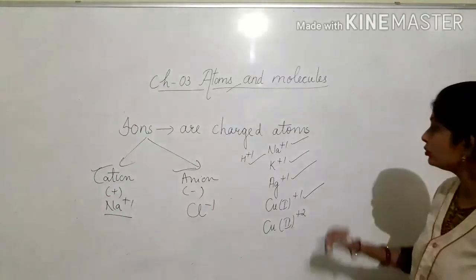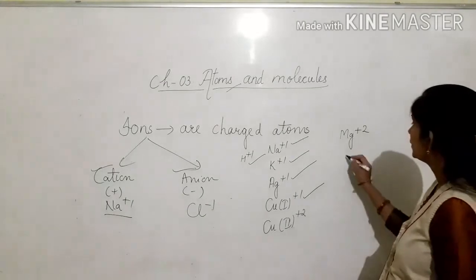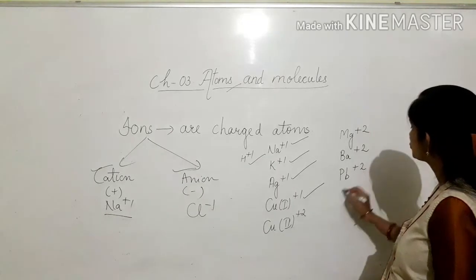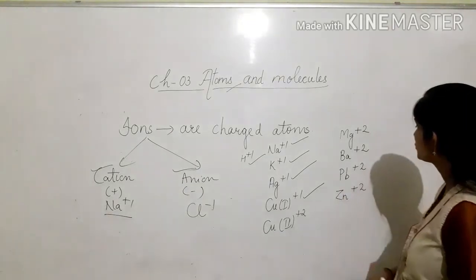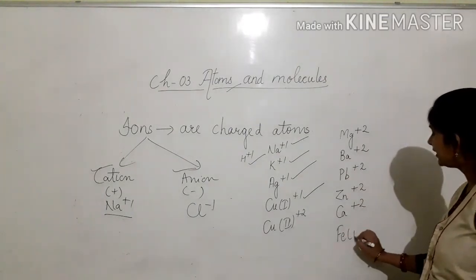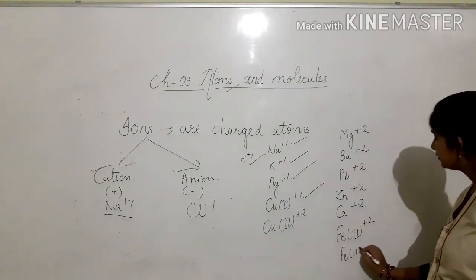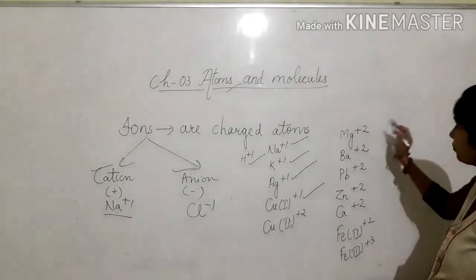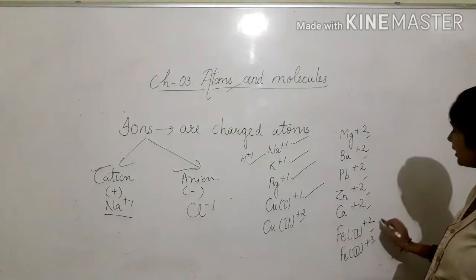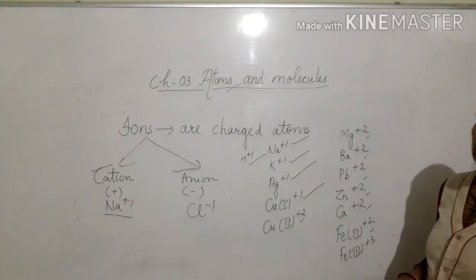Copper second +2. Then magnesium ion Mg+2, barium ion Ba+2, lead ion Pb+2, zinc ion Zn+2, calcium ion Ca+2, iron second +2 and iron third +3. So copper second, magnesium, barium, lead, zinc, calcium, iron second. These ions have +2, means positive 2 charge.